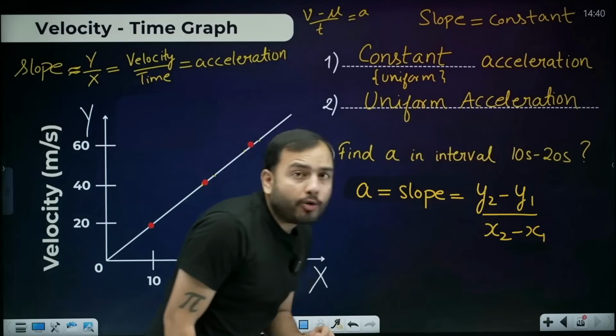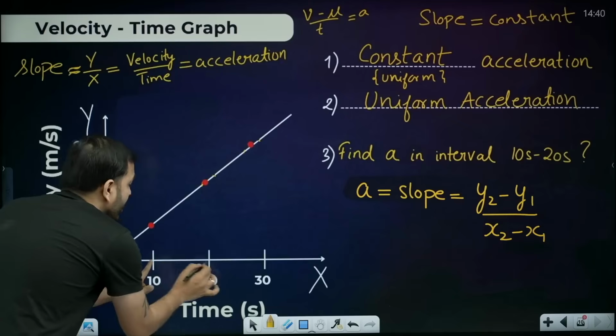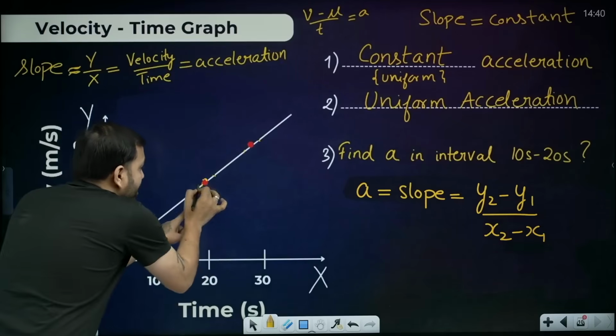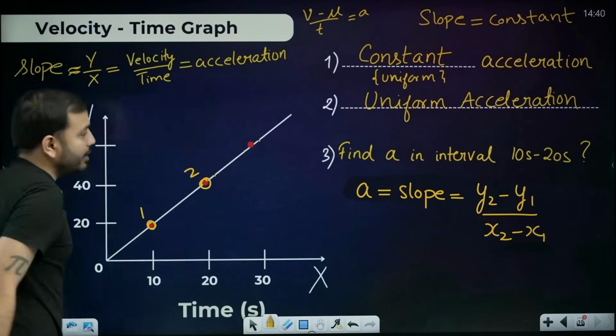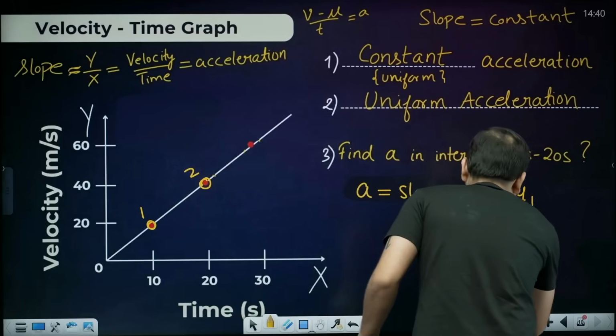Now which 2 points are we talking about? From 10 second to 20 second. So from here to here. For 10 second, this is a point on the graph. For 20 seconds, this is the point on the graph. So this becomes our first point. This becomes the second point. All right, now let's apply the formula. The y of the second point, how much is it? 40.